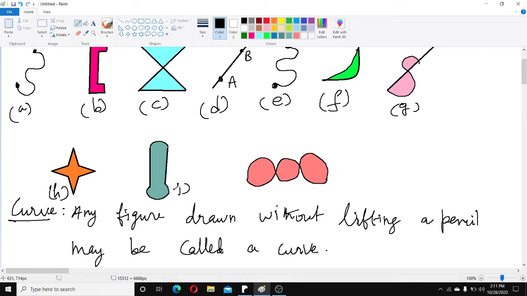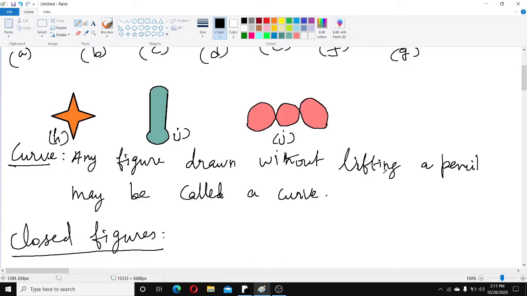Here it is I figure, it is J figure. Here A, D, E, and next which figures are open figure? A, D, E are open figure, and which are closed? B, C, F, G, H, I, J. These are closed figures. So now I'll write which are closed figures and which are open figures.